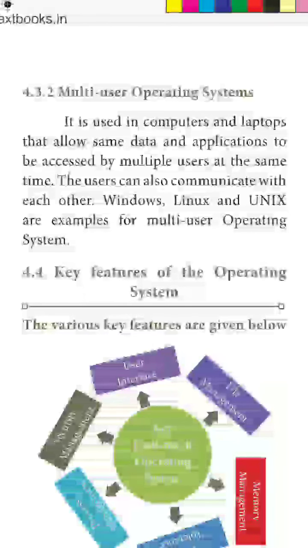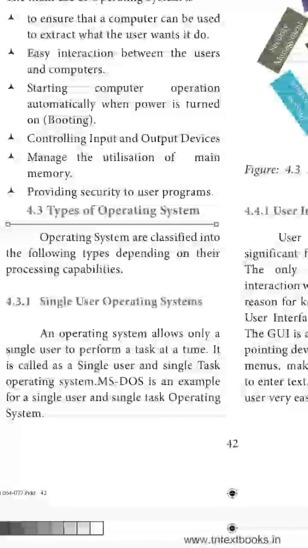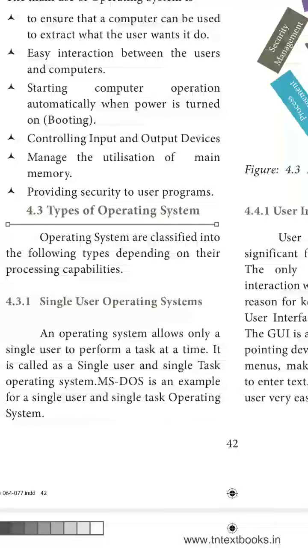Here you can see that a single user operating system can do only a single user's data or single task. This operating system is used to do only a particular job. For example, in our school you can see a biometrics machine.